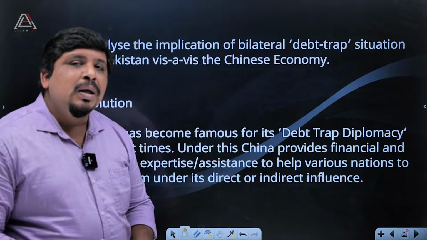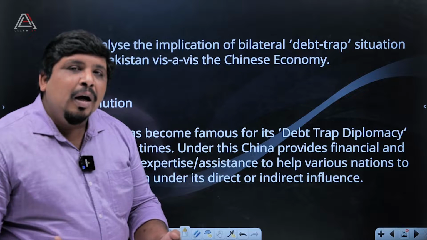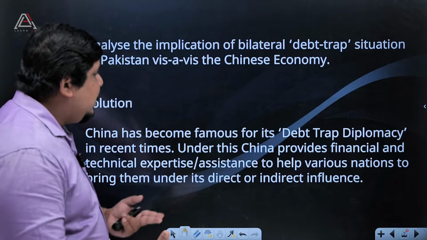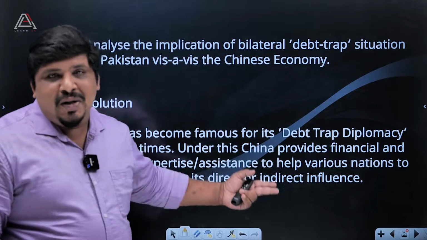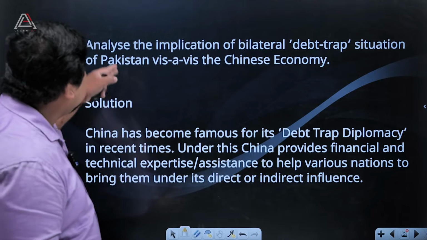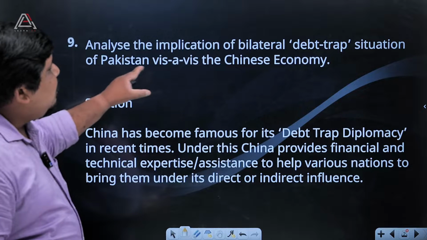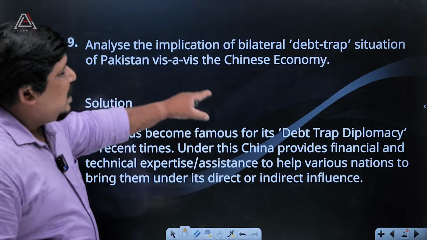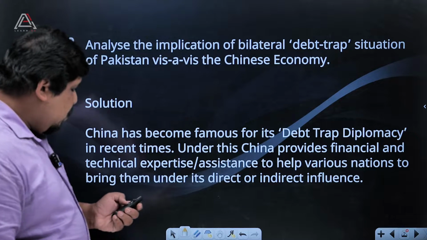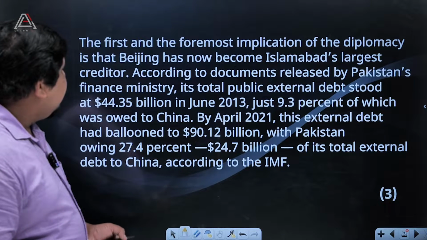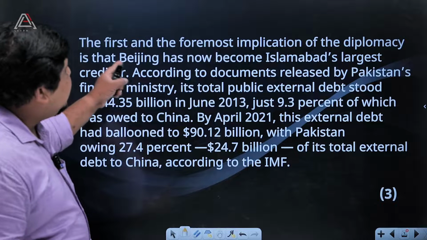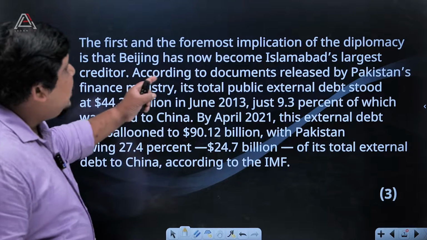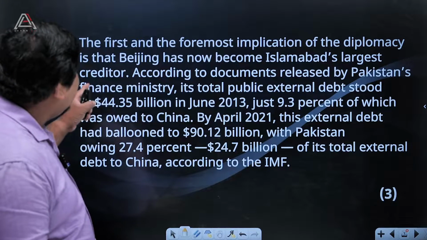They have to obey the orders from China because they have already taken loans from China. That's why it is explained here. Analyze the implication of the bilateral debt trap situation of Pakistan and the Chinese economy. The first and foremost implication of the diplomacy is that Beijing has now become Islamabad's largest creditor.